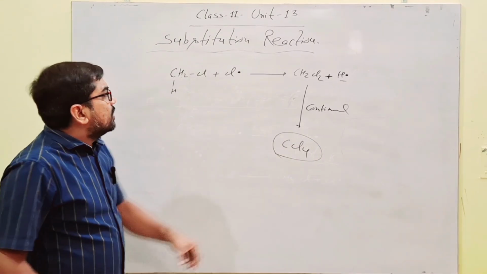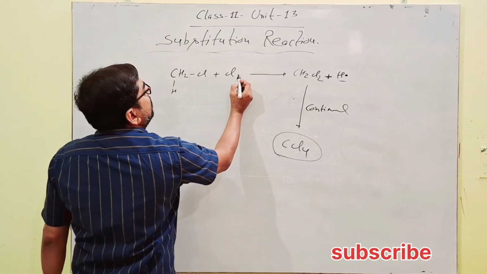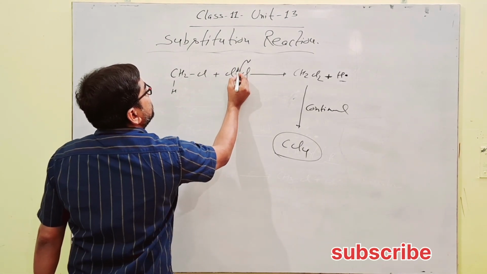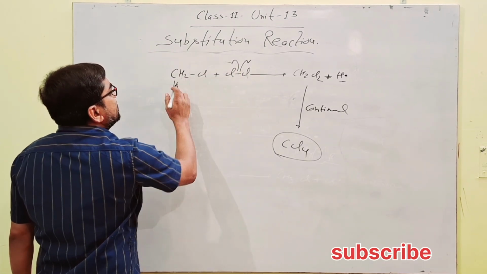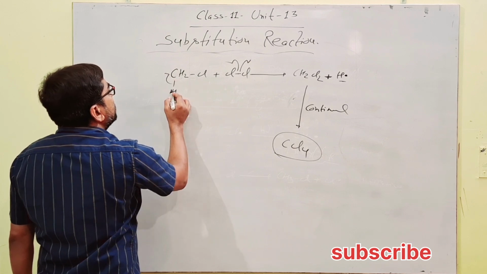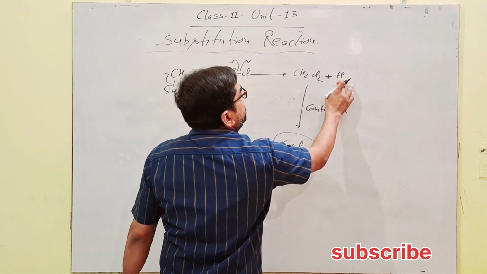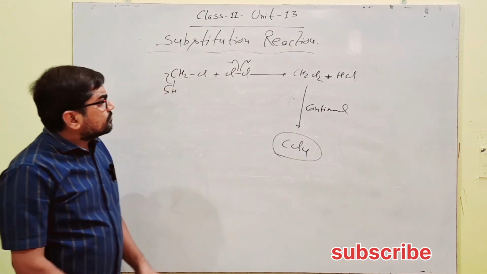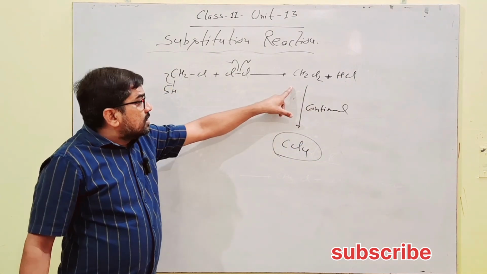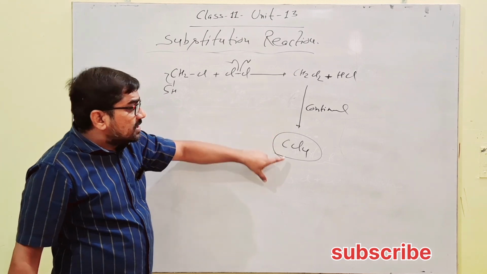Here the reaction will keep going, and this Cl free radical, in the form of chlorine, here homolysis occurs. So this chlorine attacks here and this hydrogen takes its electron, and elimination of hydrogen and chlorine free radical in the form of HCl. So CH2Cl2 is formed. So the reaction continued, then CHCl3, then CCl4.